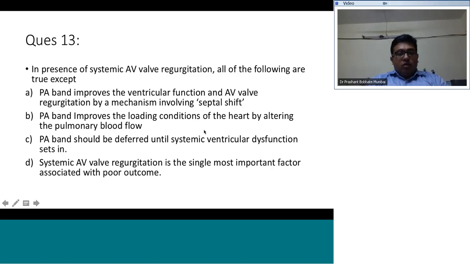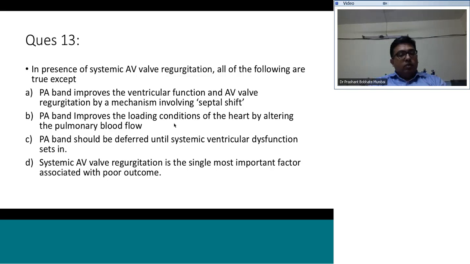So if we go into these options one by one, PA band improves ventricular function and AV valve regurgitation by mechanism involving septal shift. This statement is true. What happens in CCTGA is that because the right ventricle is a systemic ventricle and the LV is the subpulmonic ventricle, there is a shift of the septum towards the LV. So the LV becomes D-shaped and the RV becomes round. However, this is now not what it is meant to be. The right ventricle is meant to be a subpulmonic ventricle, and when the interventricular septum shifts into the left ventricle, there is dilatation of the right ventricle and there is leakage of the systemic AV valve.